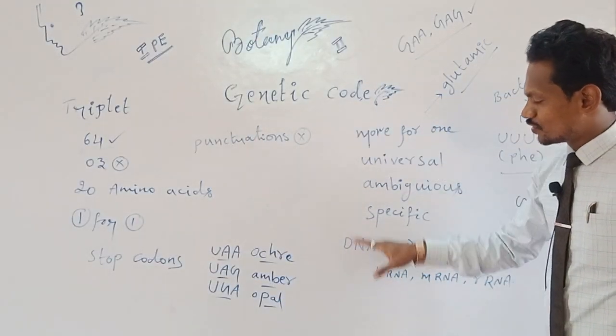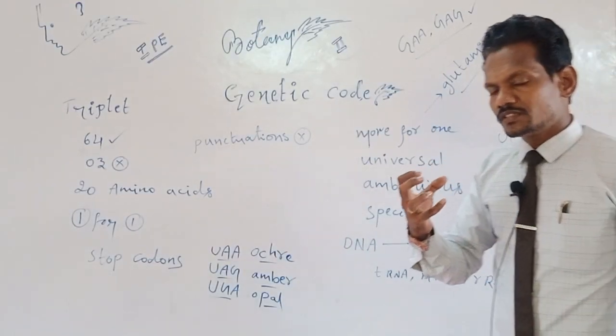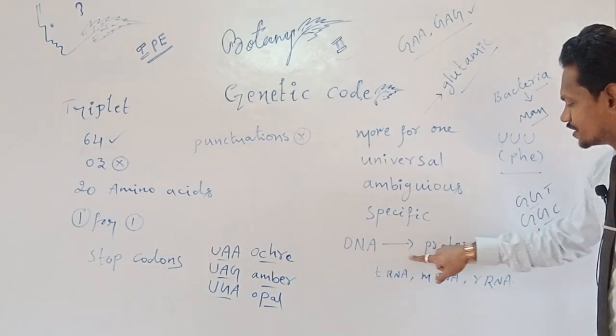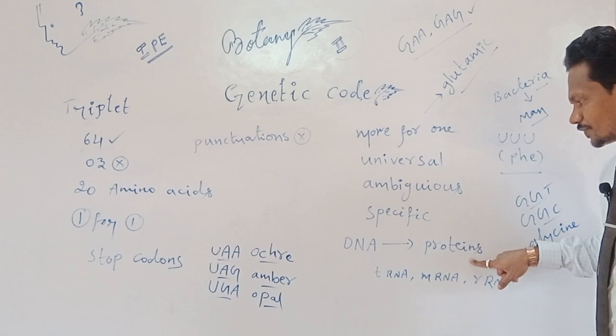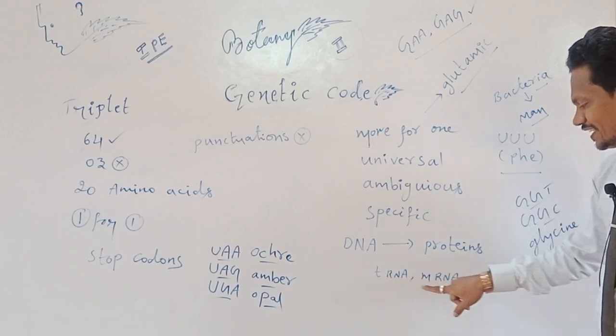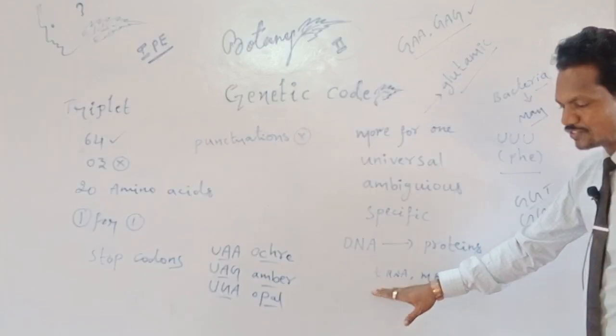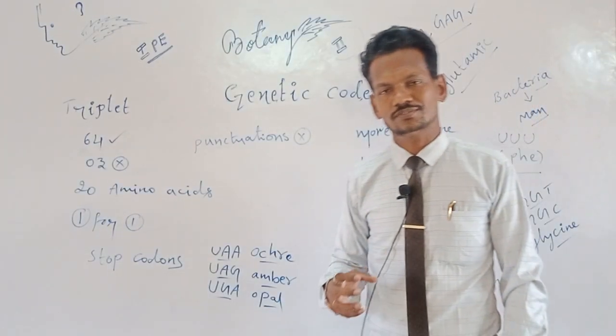So what is genetic code? The code which translates the DNA information into proteins with the help of tRNA, mRNA or rRNA, that code is known as genetic code.